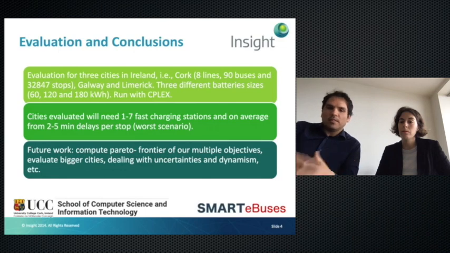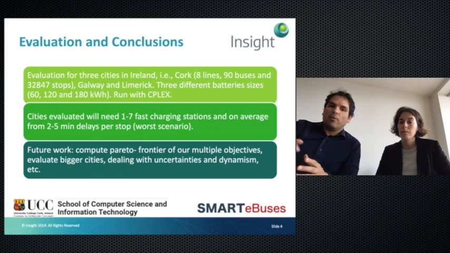But quickly speaking, depending on the configuration and the city, the number of fast charging stations that we need goes from 1 to 7 on average, and the delay from the original timetable stop time goes from 2 to 5 minutes on average for all the experiments.